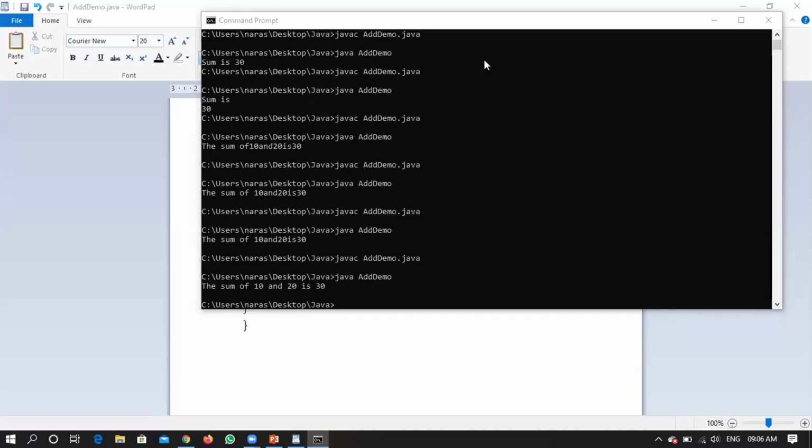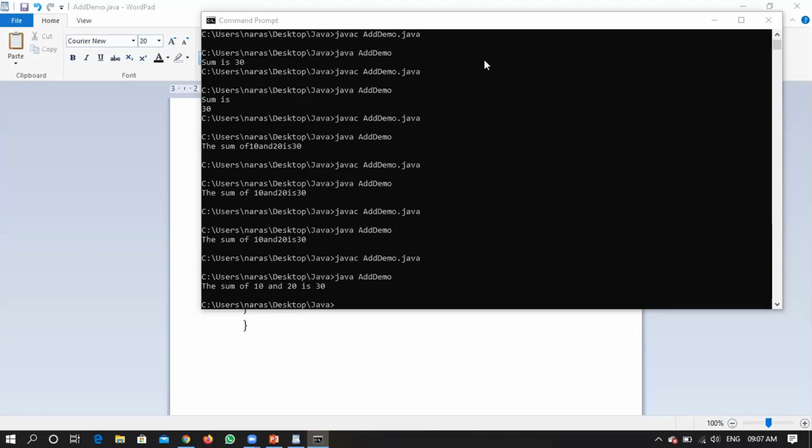The difference between print and println will come if you have more than one System.out.println statement to be written, right? Once you have written a System.out.println, the content will be printed. If you are using ln, then the cursor will be taken to the next line. If you are not using ln, after printing the content of that particular function, it will stay there itself, right? So the difference will come when you have two System.out.println statements in your program, right?